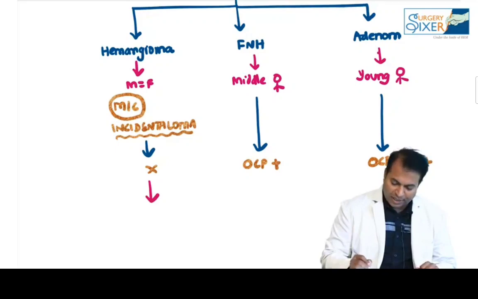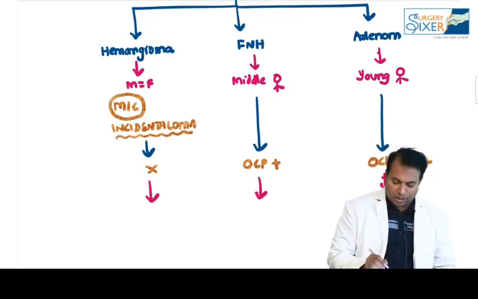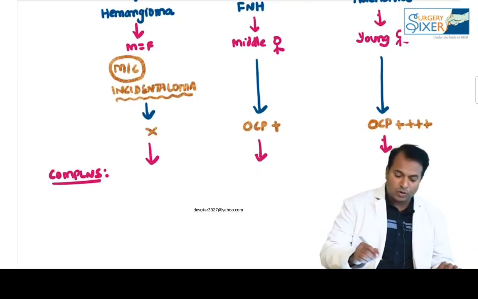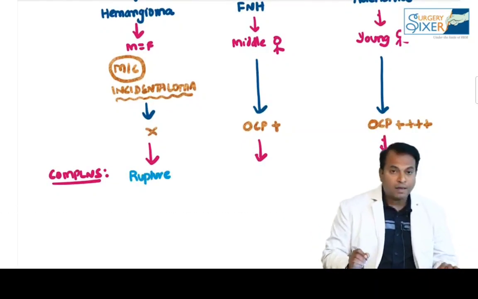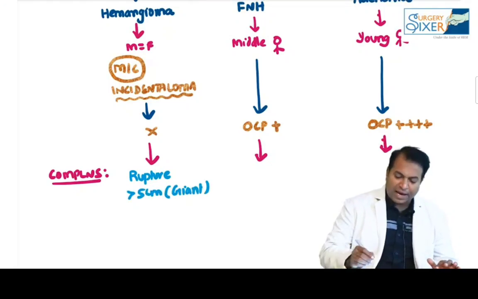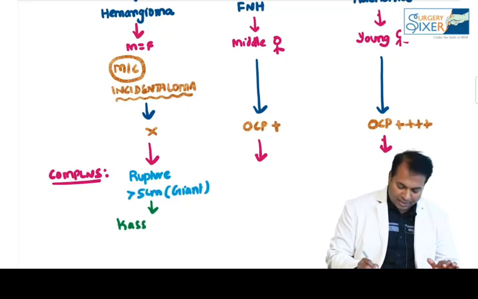The important points regarding FNH and adenoma are about the complications. Hemangioma, whatever size it may become, very rarely goes for rupture. It can become very big, more than 5 centimeters, and is then known as giant hemangioma, and such a giant hemangioma can cause one complication known as Kasabach-Merritt syndrome.